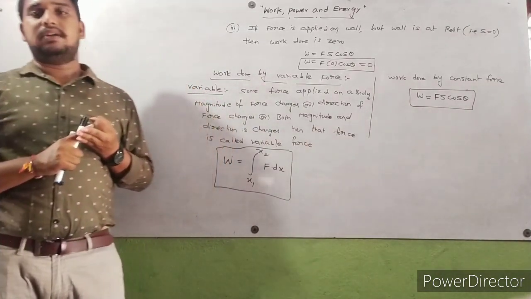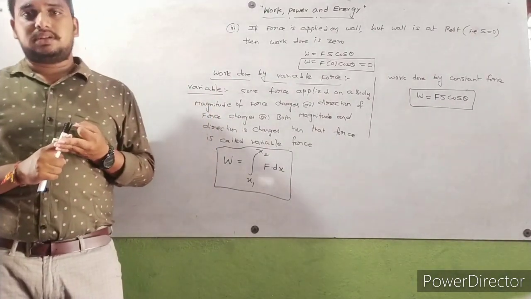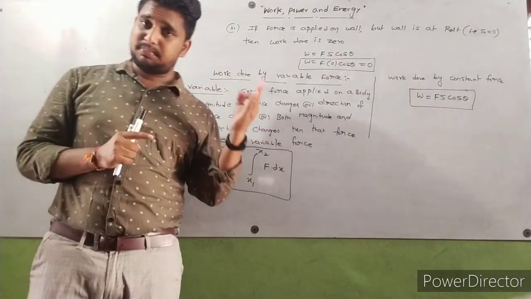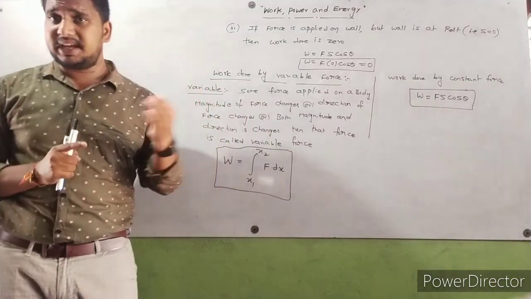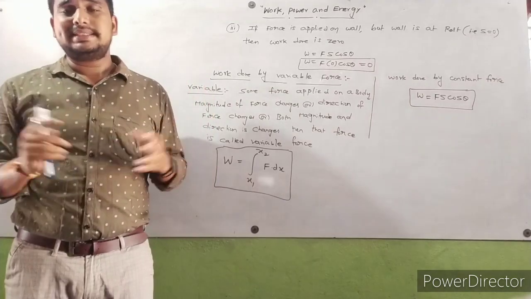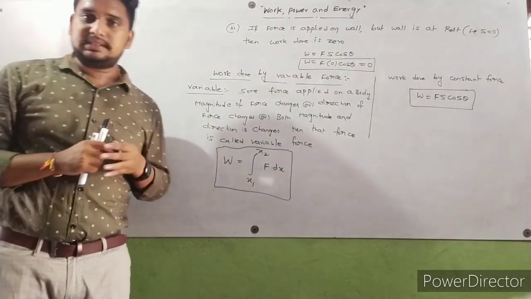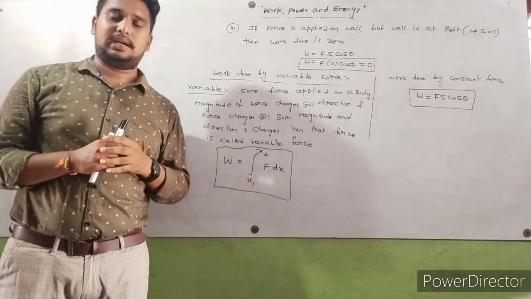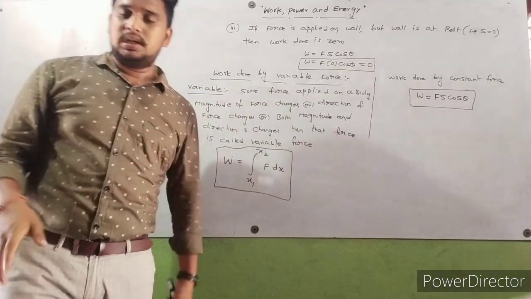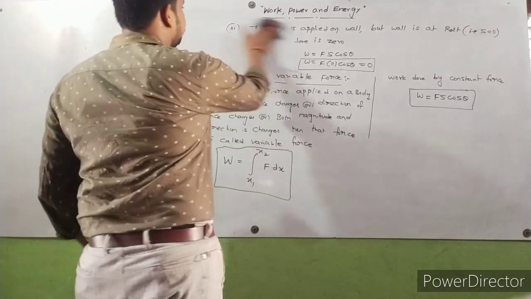And we discussed the nature of work: positive, negative, and zero. Now we will discuss a few more units of work done.